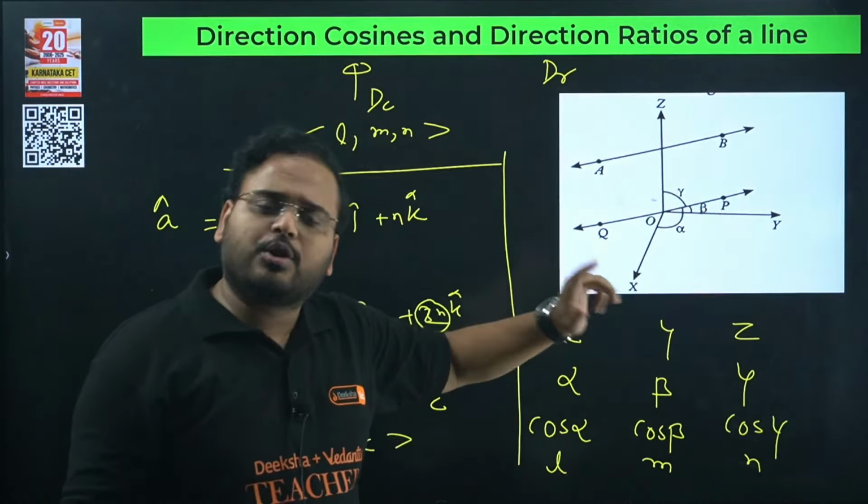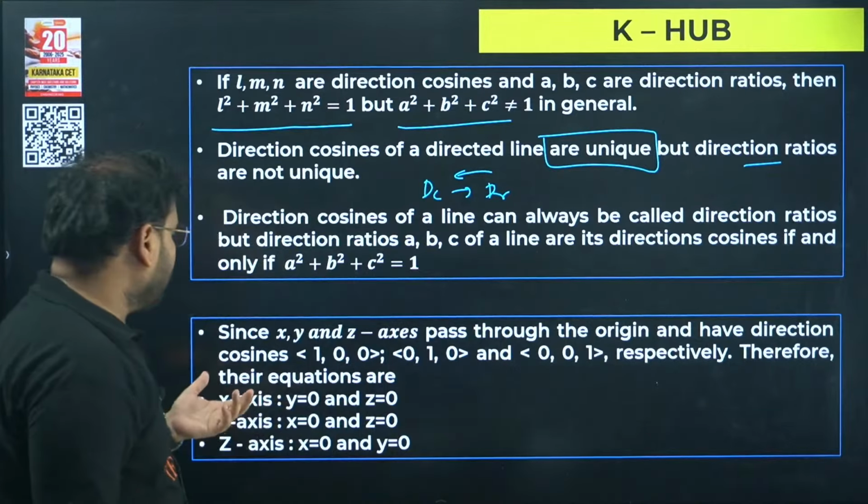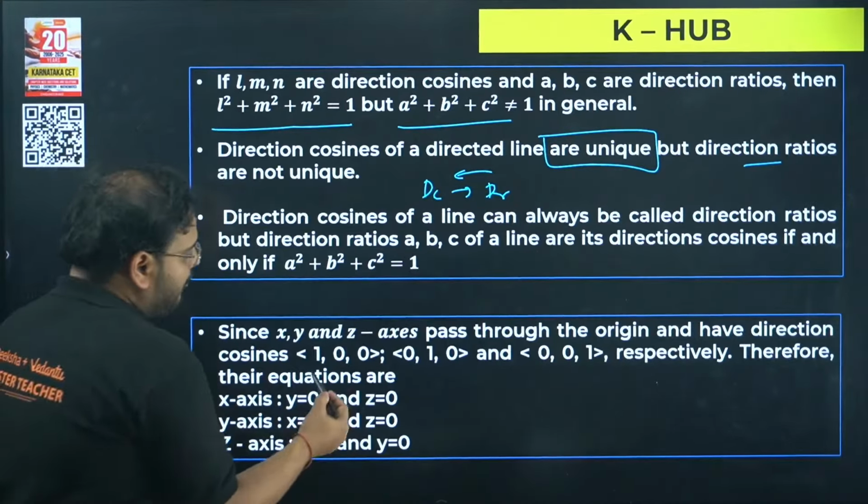Next, since x, y, z are axes passing through the origin, we have equations for them as well. For the x-axis, the direction cosines are 1, 0, 0. Anybody knows how it is 1, 0, 0? For the x-axis, the angle alpha will be 0, beta will be 90 degrees, and gamma is also 90.